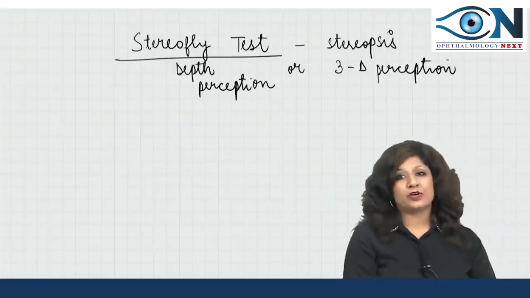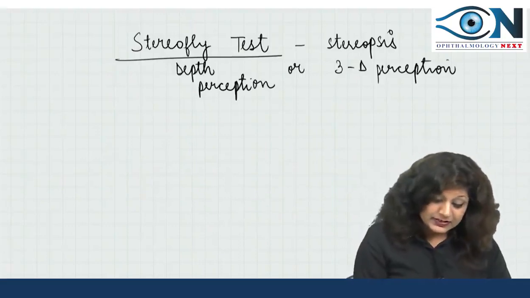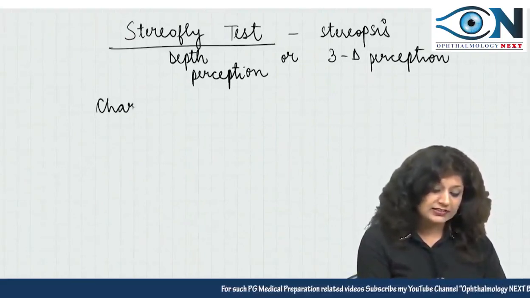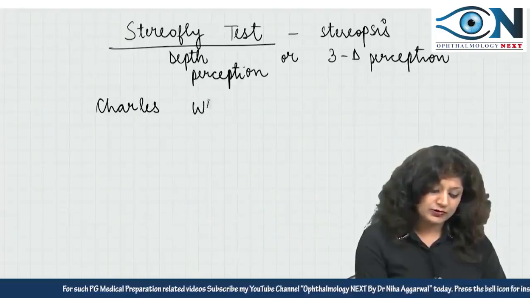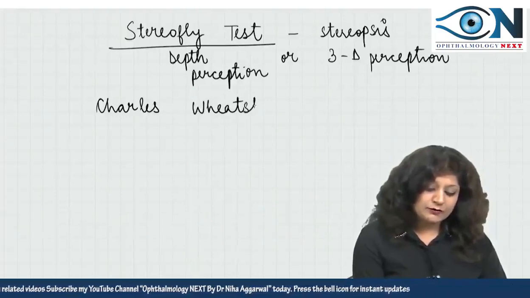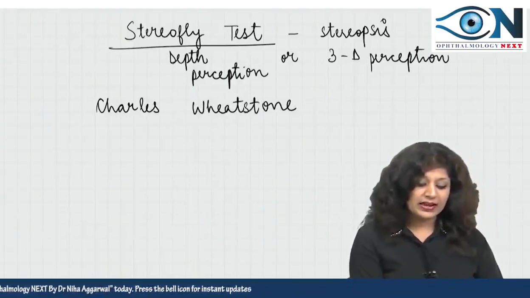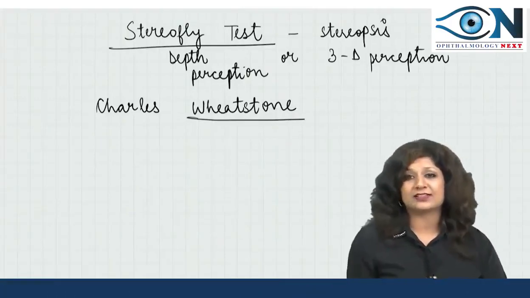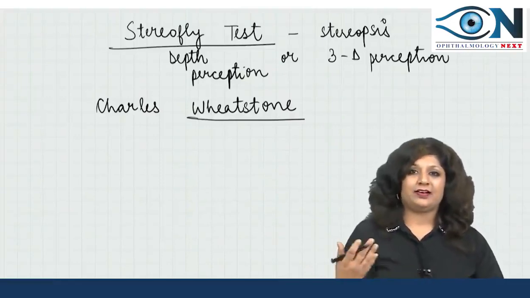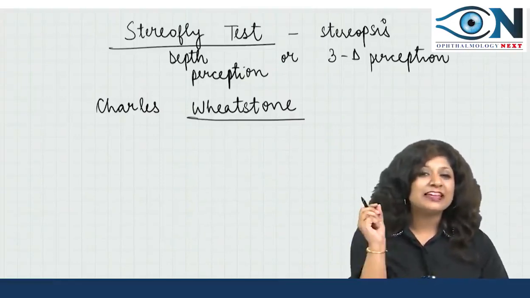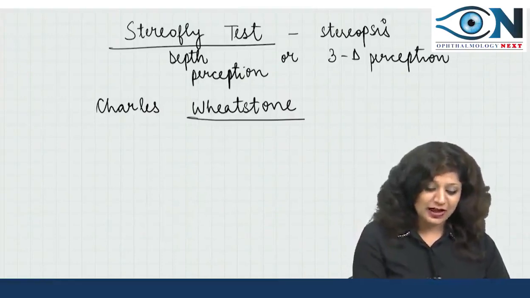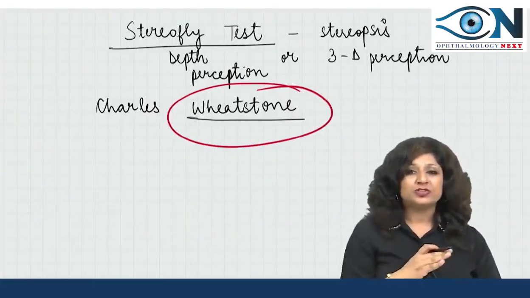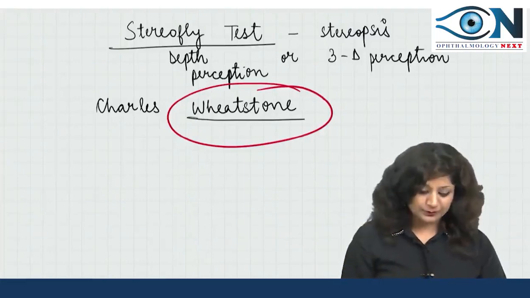3D perception or the depth perception is actually stereopsis, and the person who gave the concept of stereopsis was Charles Wheatstone. Now if you want to remember just one name, don't learn Charles, learn Wheatstone, because there are so many Charles in ophthalmology only, and when they ask you, I am sure they will give you Charles in all the 4 options, so you have to clear it from the surname. So if you want to remember a single name, learn Wheatstone.